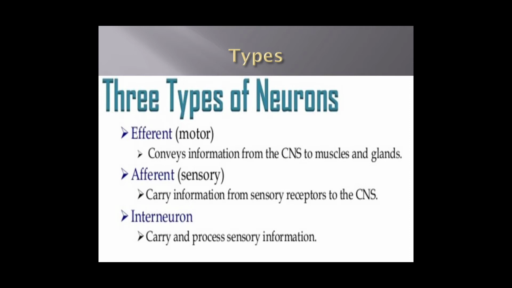There are three types of neurons present in the human body, that is sensory neurons, motor neurons and interneurons. So let's start with the sensory neuron. Sensory neurons are the nerve cells that are activated by sensory input from the environment. Example, when you touch a hard surface with your fingertips.